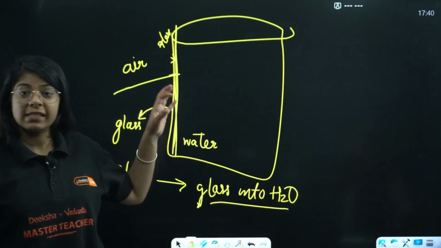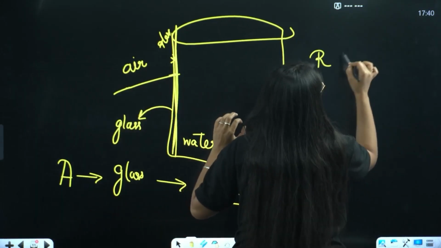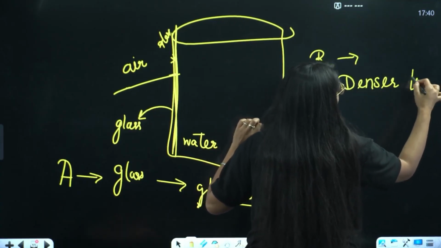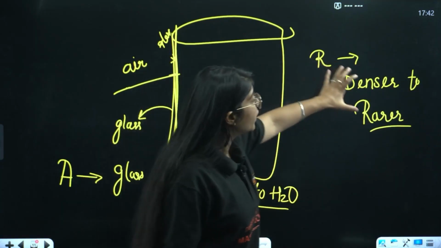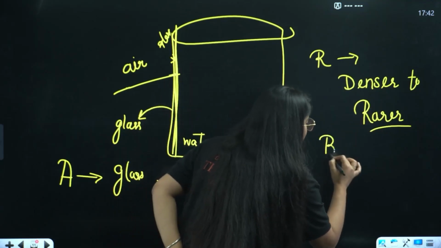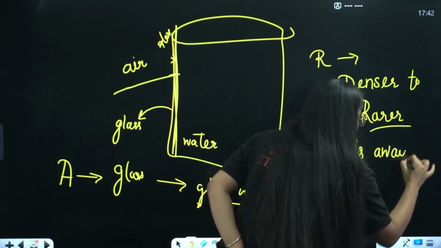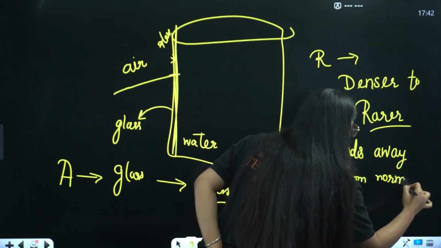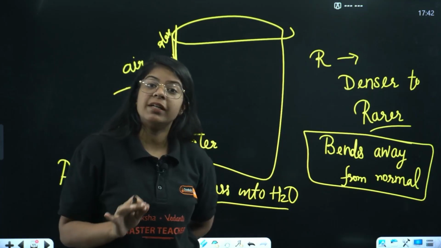Now glass is denser, water is rarer. So when the ray goes from denser to rarer, where will it bend? While the ray is going from denser to rarer, it bends away from the normal. Clear? So we are done with the second question. Very easy. You just have to read it very carefully.